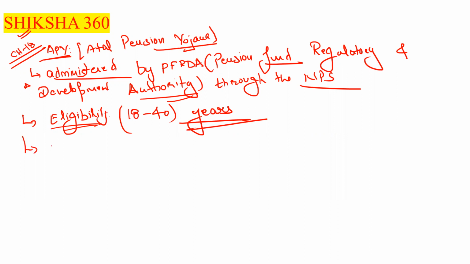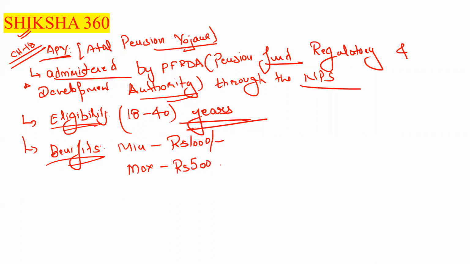After eligibility, what are the benefits under this scheme? You will get a pension. The minimum pension is rupees 1000 and the maximum is rupees 5000. Clear? It depends upon your age. The premium you have to pay depends upon your age. Different age, different premium. Clear?